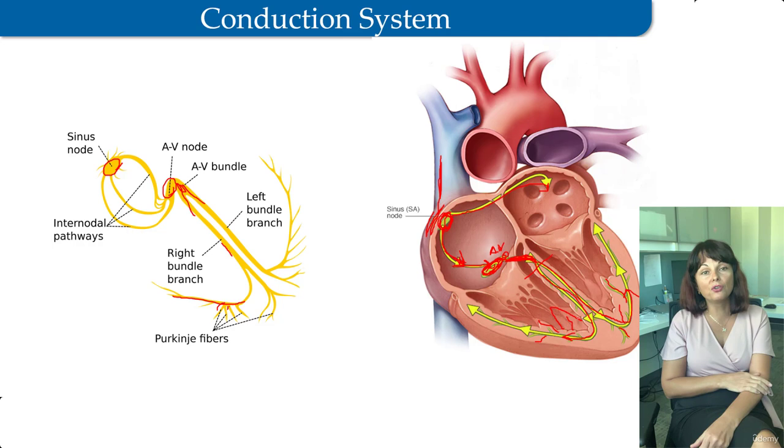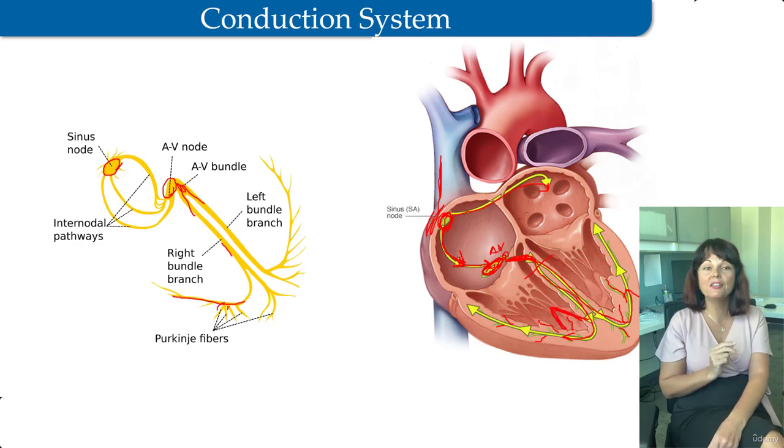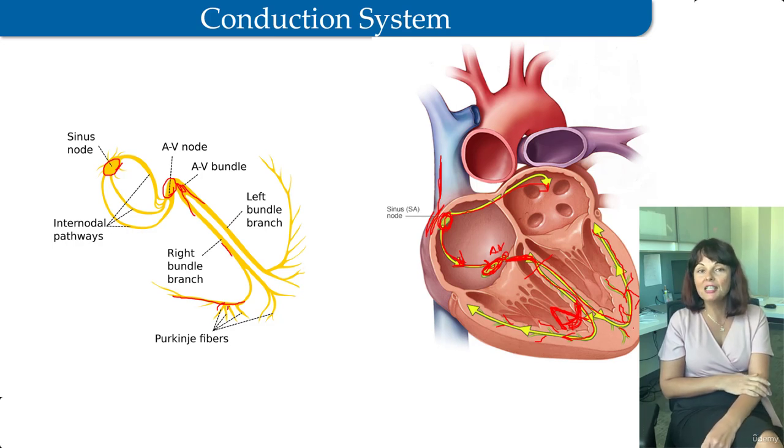The branches of the right bundle stimulate the muscle of the interventricular septum, the wall of the right ventricle, and the anterior papillary muscle through the septomarginal trabecula, also known as the moderator band. The left bundle divides near its origin into approximately 6 smaller tracts, which give rise to the subendocardial branches that stimulate the interventricular septum, the anterior and posterior papillary muscles, and the wall of the left ventricle.